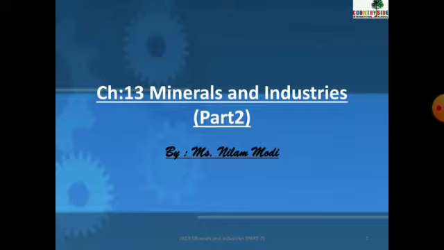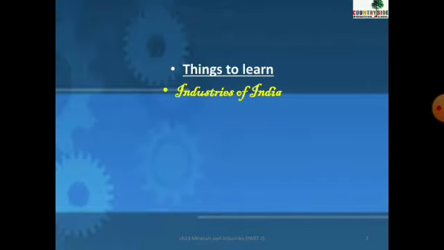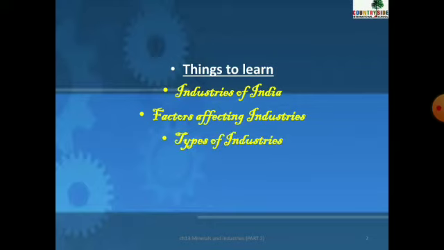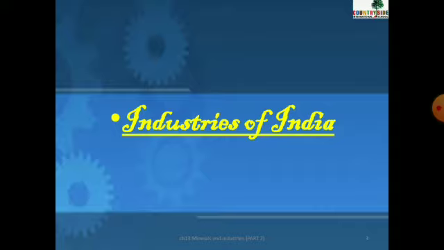So, the things we are going to learn today will be industries of India. That is the introductory part of different industries of India. Then we will see factors affecting industries. What are the things which affect the industries, that we will see today. And we will see different types of industries. So, let's start first with the industries of India.